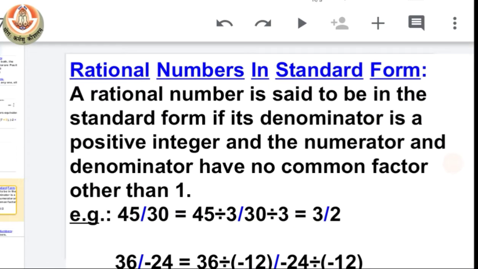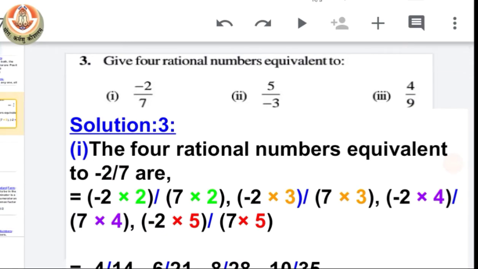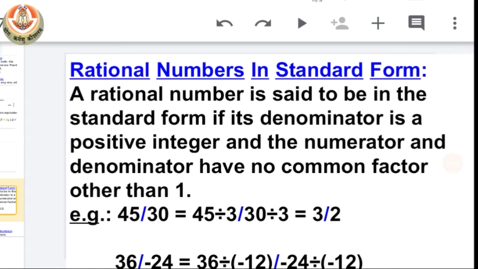Now let's discuss few more things related to this exercise: rational numbers in standard form. Okay, we will do questions from exercise side by side with topics which are related to those questions. For example, we did equivalent rational number, and question number 3 from first exercise is related to equivalent rational number. Now we will do further question related to standard form and comparison. So let's see first what is standard form for a rational number.